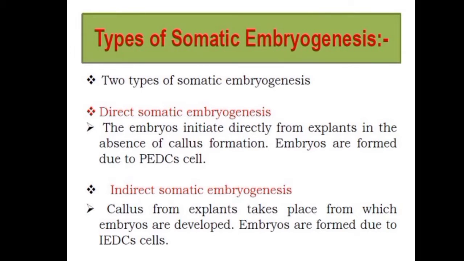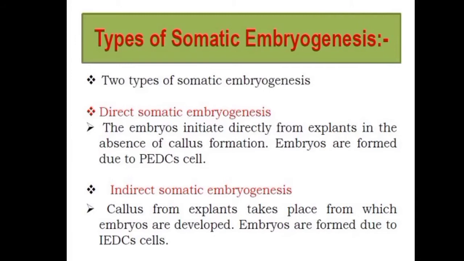Because it helps in the formation of the embryos, and hence those cells are known as induced embryogenic determined cells. In indirect somatic embryogenesis, growth regulators with specific culture conditions are required for the initiation of the callus.